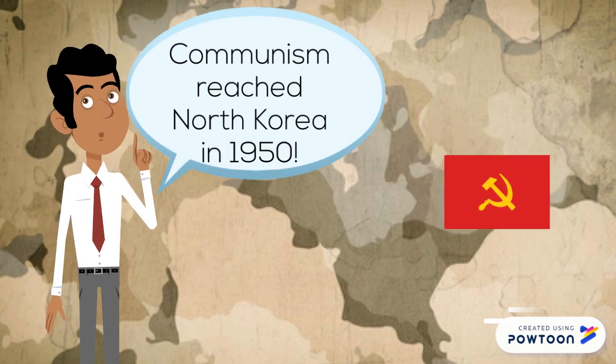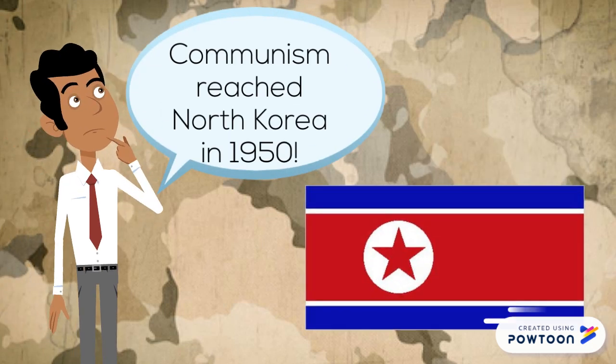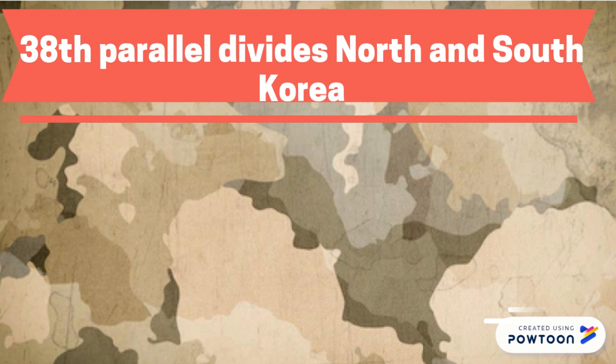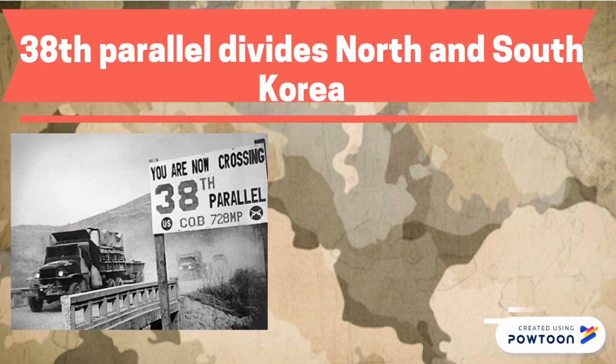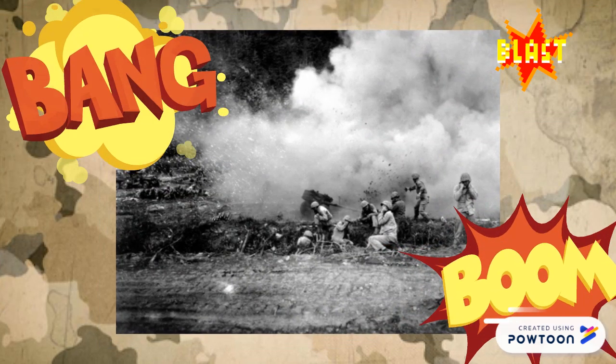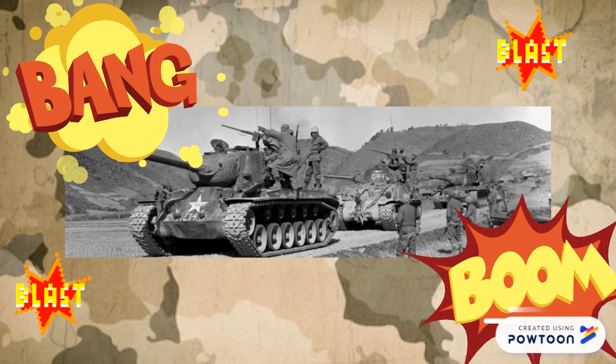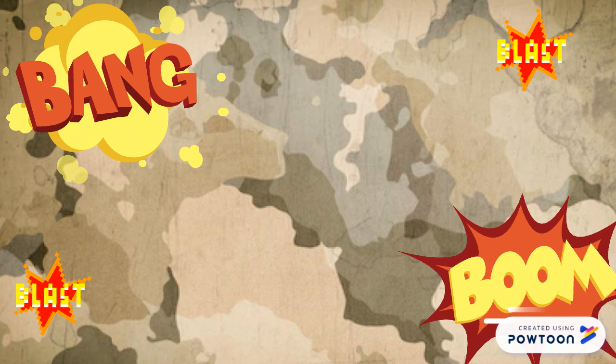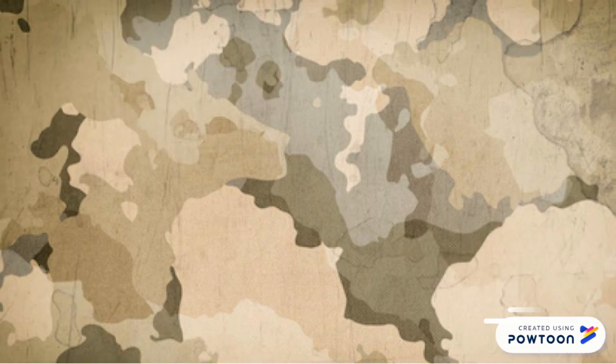Communism. Communism reaches North Korea in 1950. Imaginary lines. The 38th parallel is pretty much the border between North and South Korea. Beginning of the war. It started off with North Korea pushing into the South. June 1950. In June 1950, Communist North Korea invaded South Korea.